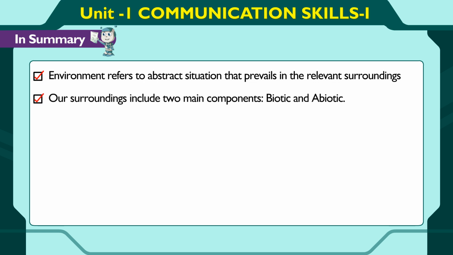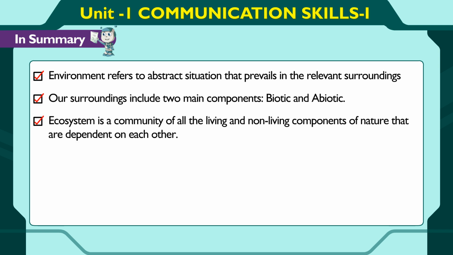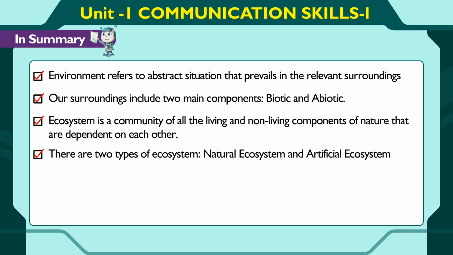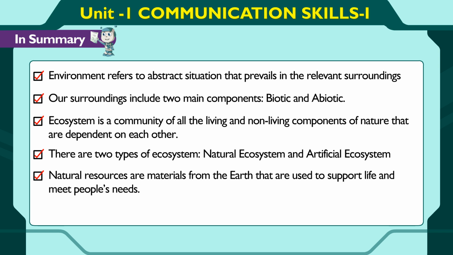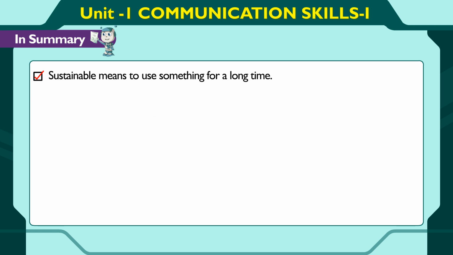In summary, environment refers to the situation that prevails in the relevant surroundings. Our surroundings include two main components, biotic and abiotic. Ecosystem is a community of all the living and non-living components of nature that are dependent on each other. There are two types of ecosystem, natural ecosystem and artificial ecosystem. Natural resources are materials from the earth that are used to support life and meet people's needs. Sustainable means to use something for a long time.